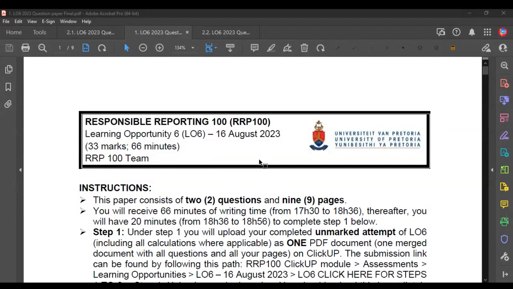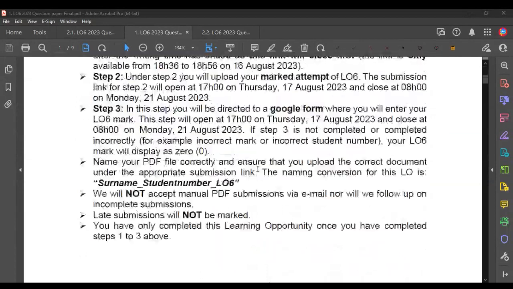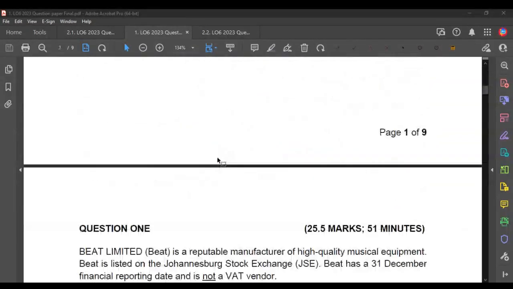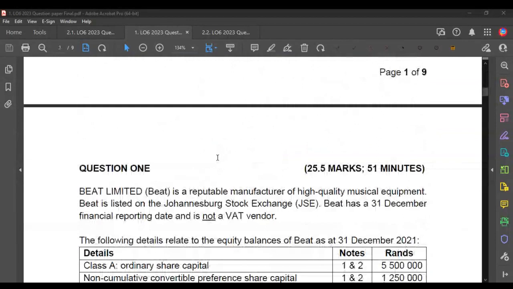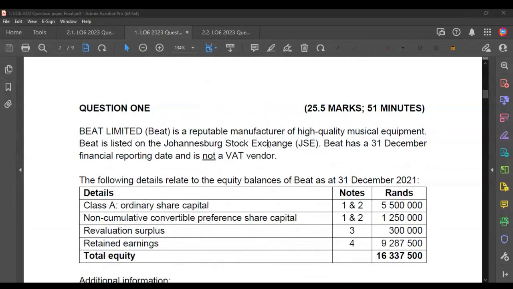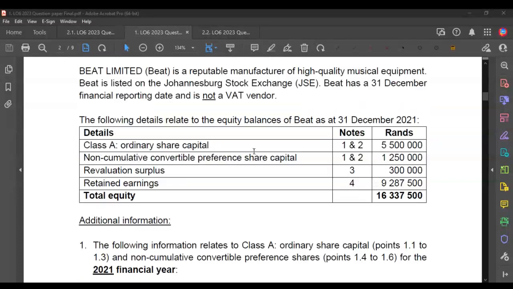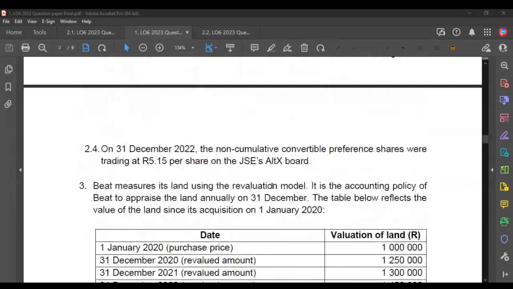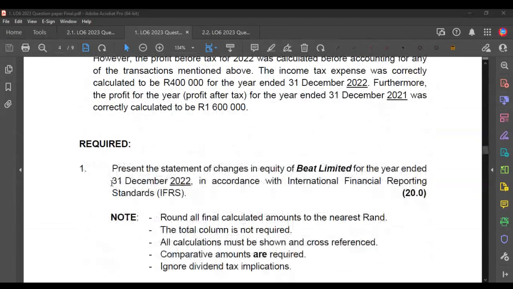Okay, so in this paper, we had two questions. The first question, I'm not going to read through the instructions. You guys are experts at this by now. The first question was a big calculation type question, and that was on Beat Limited. One important thing that we had to identify was the data that was given to us. If we had gotten the question, we would have gone straight to the required section, and then we would have read. So I've skipped straight to the required section.